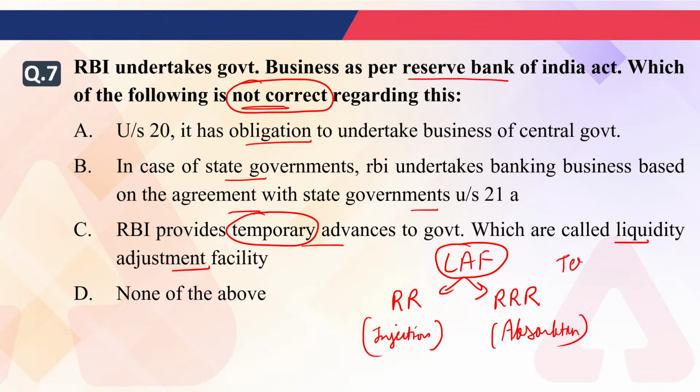RBI also uses term repo under this. So the right answer will be C, because it is not correct. When RBI provides temporary advances to the government, it is not known as liquidity adjustment facility. It is known as ways and means advances, in which RBI gives a loan to the Government of India for less than 3 months. Then it will be known as ways and means advances. Clear? So the right answer will be C.